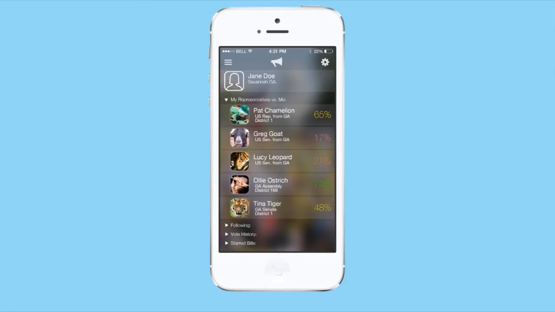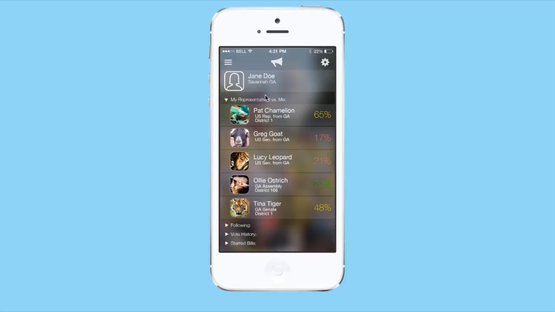This basically shows me the percentage of how often my representatives vote with me on the bills that I have voted on. So it takes my private voting record on legislation, compares it to their public voting record on legislation, and it gives me an instant percentage on how similar or dissimilar they are to me.